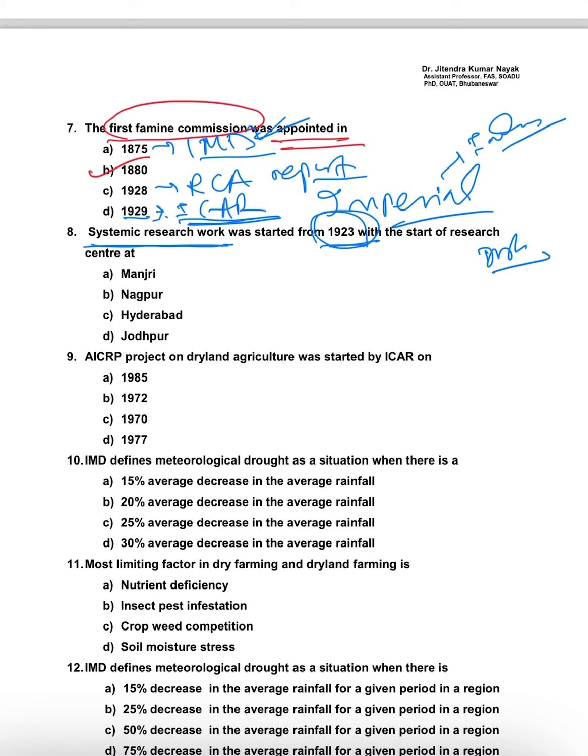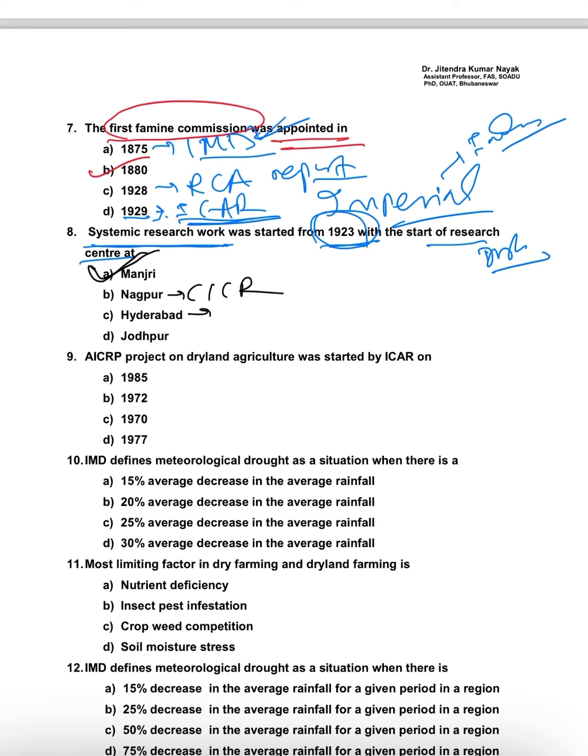But the question is, where was the research center at that time? The answer will be Manjri. Coming to other related places, there is Nagpur. As you know, Nagpur is in Maharashtra, and the Central Institute of Cotton Research is present in Nagpur.